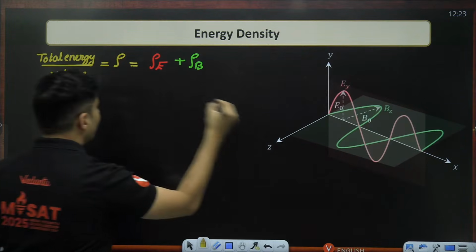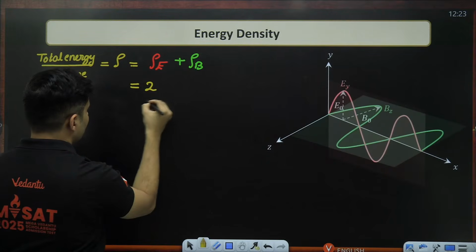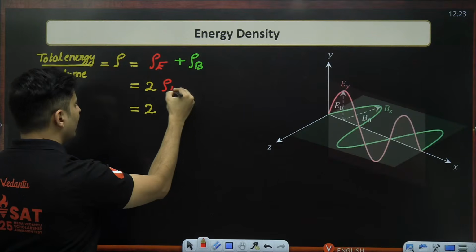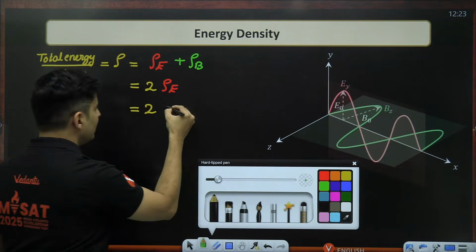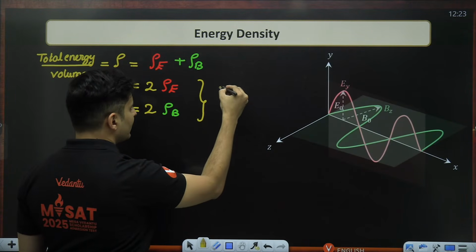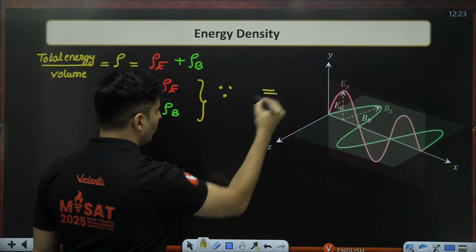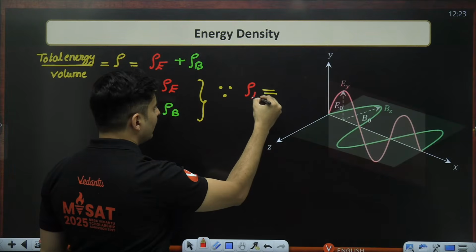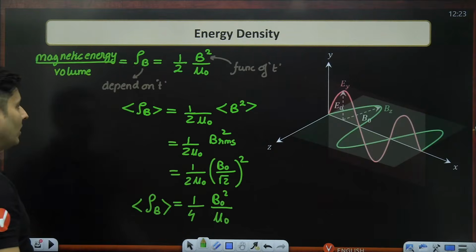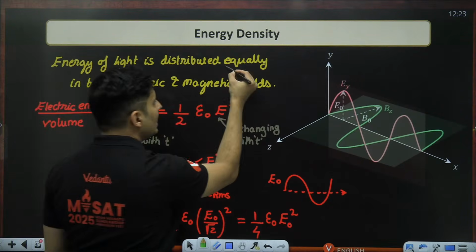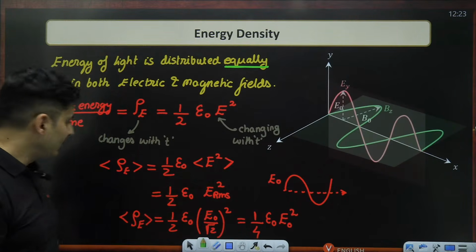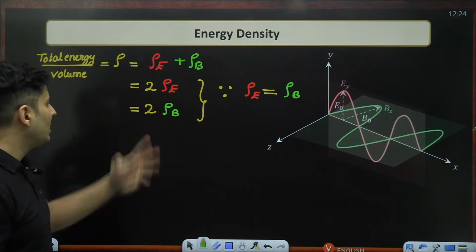We can also write it as 2 times density of electric field energy or 2 times density of magnetic field energy. Why were we able to write this? Since they both are equal. Electrical energy density and magnetic energy density both are equal. That is what I told you initially. They are equally distributed in both electric and magnetic fields. So I just have to multiply the number 2.